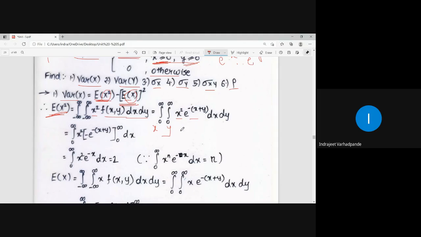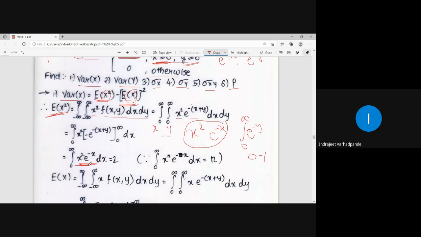So initially I try to integrate with respect to y. So x square into e to the power minus x will be constant. Integration of e to the power minus y between the limits 0 to infinity: what is e to the power minus infinity? 0. What is e to the power 0? 1. So automatically I am getting the answer as 1. So 1 multiplied by this term leaves only x square into e to the power minus x. So finally what is left? x square into e to the power minus x.